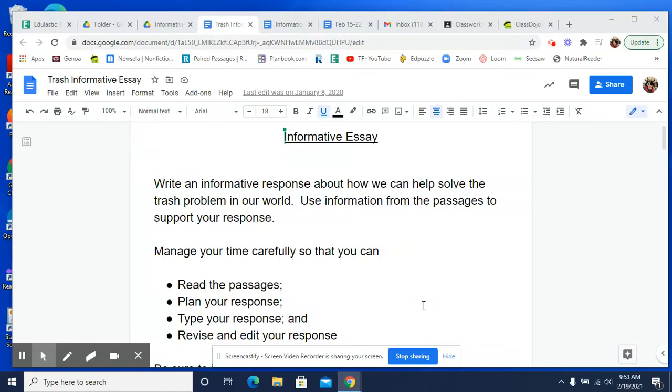Okay, so today we are going to go through the process of reading the articles, taking notes on them, and then forming our informative writing. So we're doing this together as a whole class in school. So hopefully I can do it justice just me talking to no one.